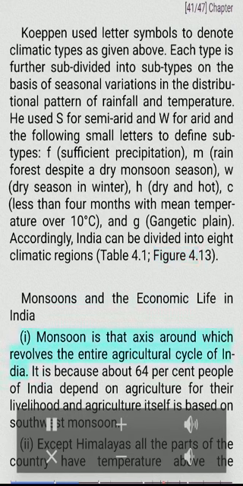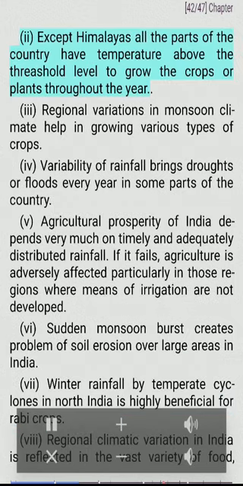Monsoons and the economic life in India. I. Monsoon is that axis around which revolves the entire agricultural cycle of India. It is because about 64% people of India depend on agriculture for their livelihood, and agriculture itself is based on southwest monsoon. II. Except Himalayas, all the parts of the country have temperature above the threshold level to grow the crops or plants throughout the year. III. Regional variations in monsoon climate help in growing various types of crops.